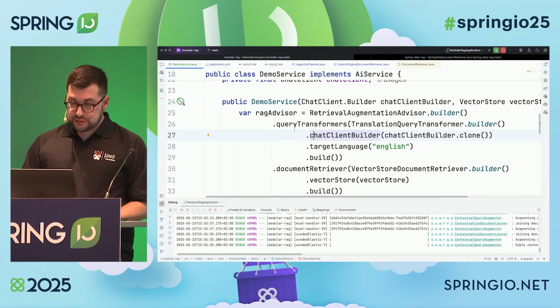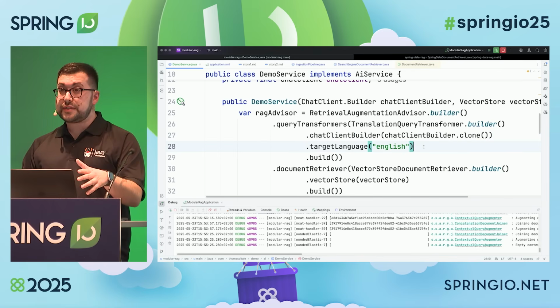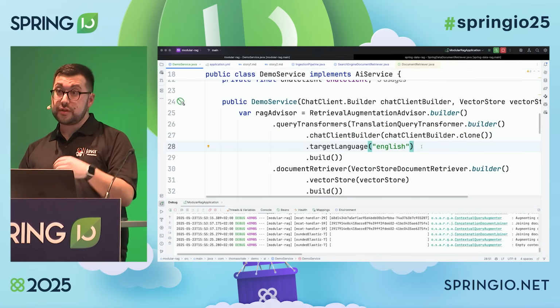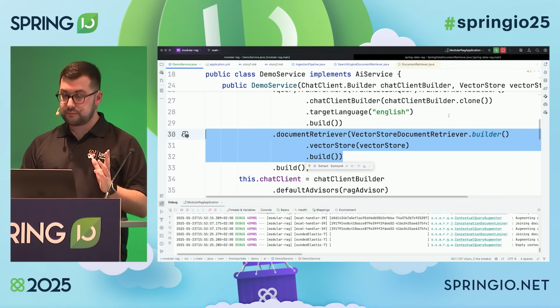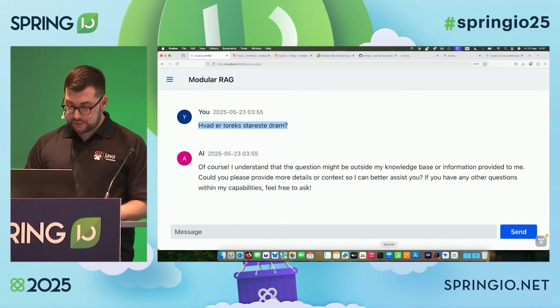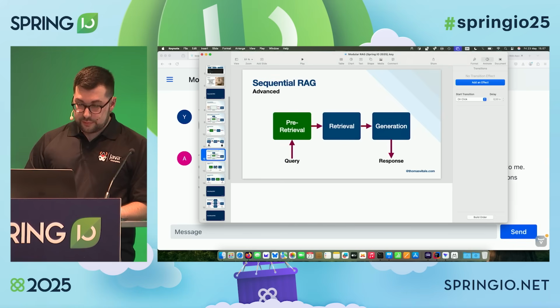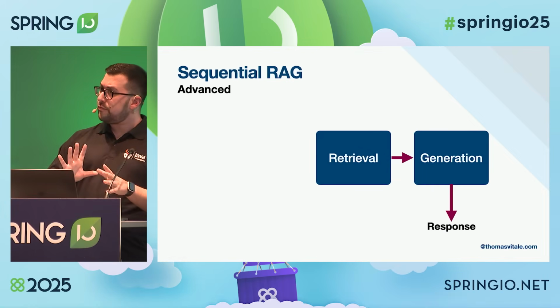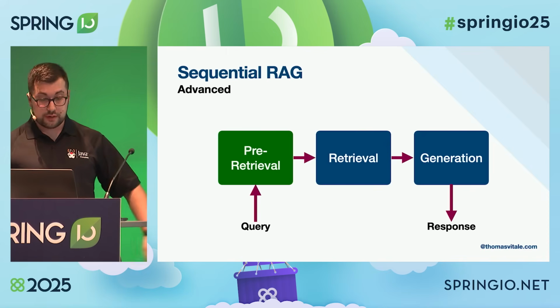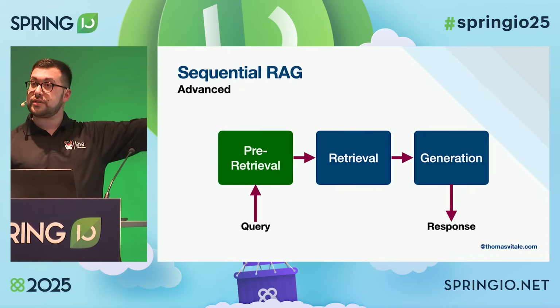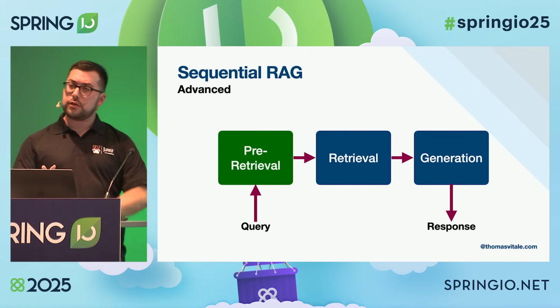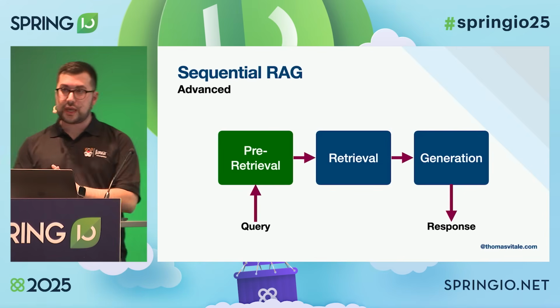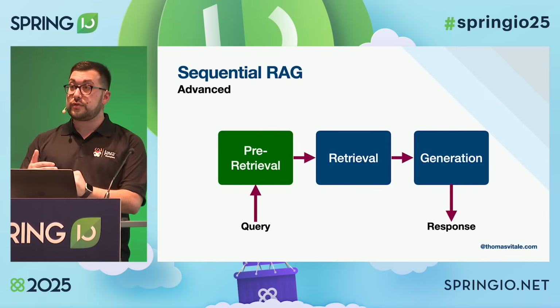And you just saw the results. Actually, I was in the other tab where I'm using a query transformer. What happens is that we call the chat model, we translate the question to English if it's not already in English, and then we perform the retrieval step. And that works. This is a common pattern that I'm showing. We are moving now from a naive sequential RAG to a more advanced RAG, where we start adding some additional blocks here. We are performing a pre-retrieval step before the retrieval. And the goal of this pre-retrieval step is making sure that we can optimize the question for the retrieval step.